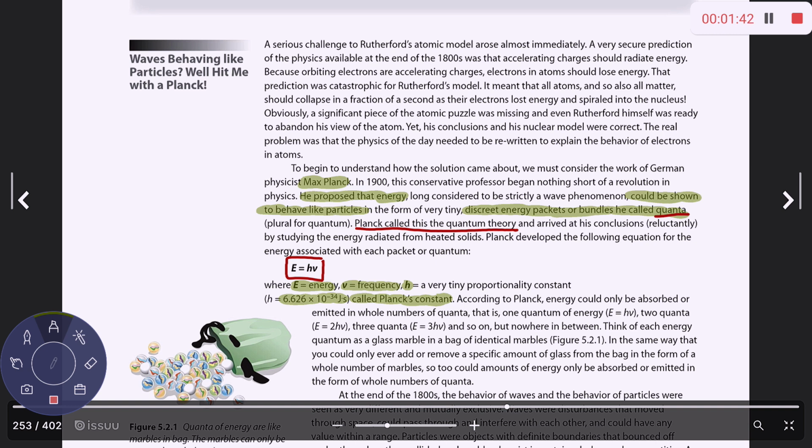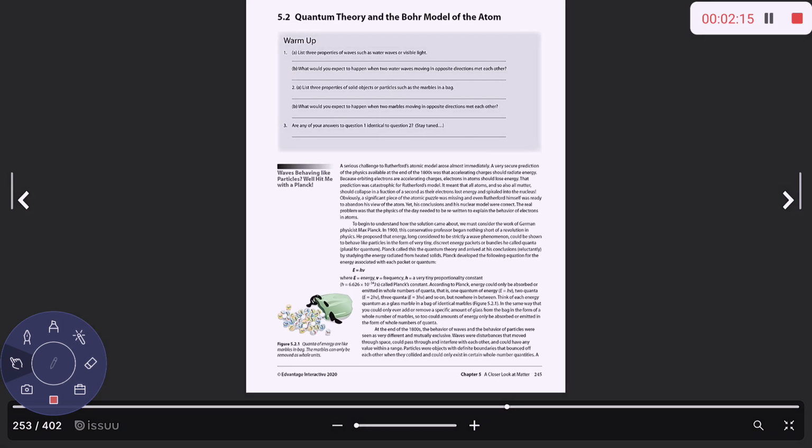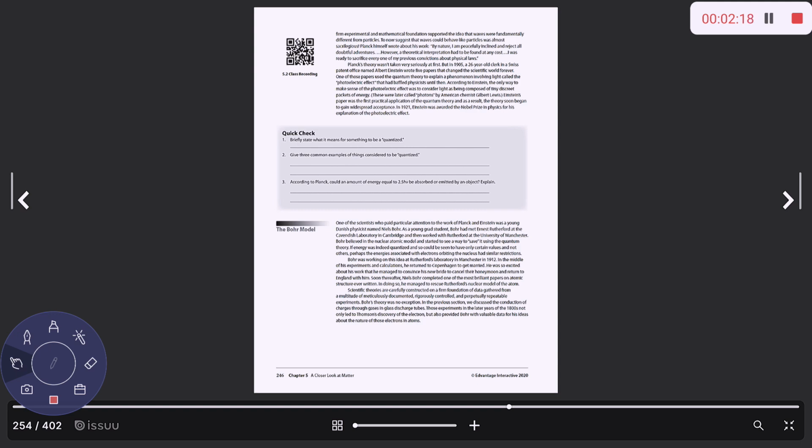You would never memorize this. This is something that would always be given to you, okay? And energy can be absorbed or given off in whole numbers of quanta. It's kind of like if you've got a bag of marbles, I can only pick out whole number quantities of marbles. I can't pick out fractional numbers. So the same concept applies with energy being absorbed and emitted. So I think that's all we're going to talk about from this page. Let's take a look at the next page.